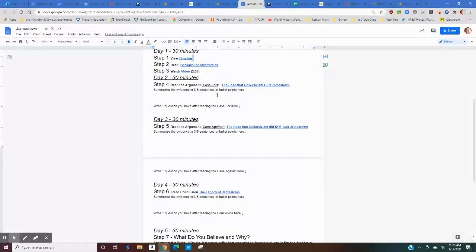So day 2, what you're going to do is you're going to read the argument, which is the case for, the case that collectivism hurt Jamestown. Under that, you're going to summarize what you've read in 3 to 5 sentences or bullet points. It doesn't have to be complete sentences. Then you're going to write one question you have after reading the case for.